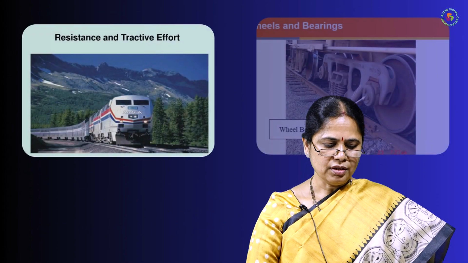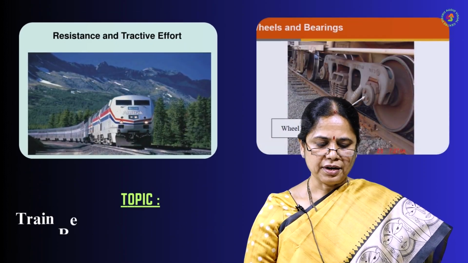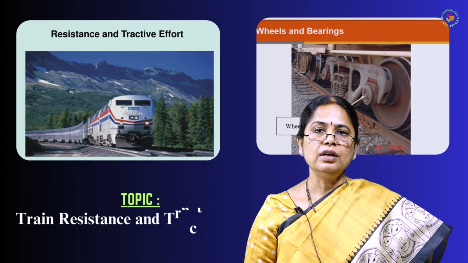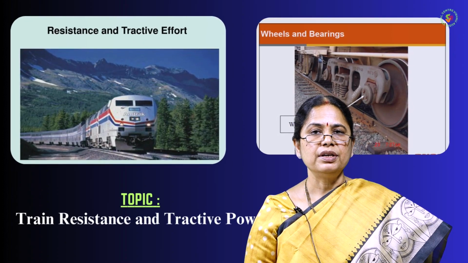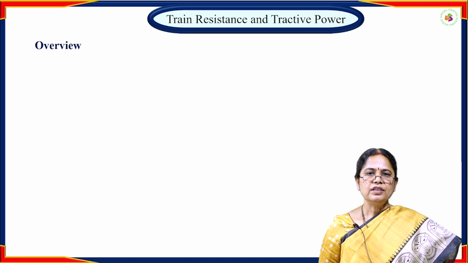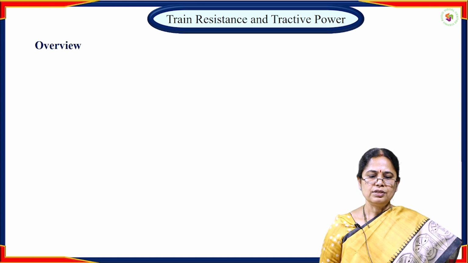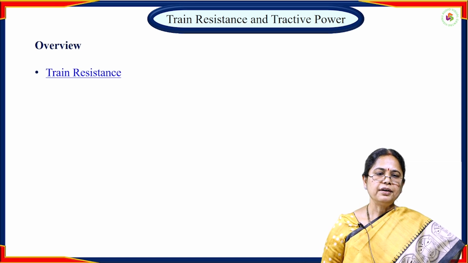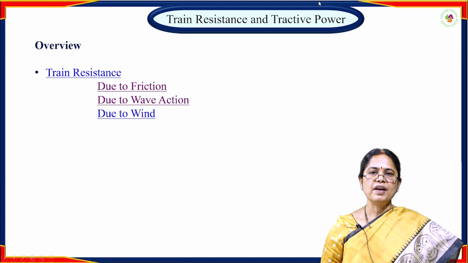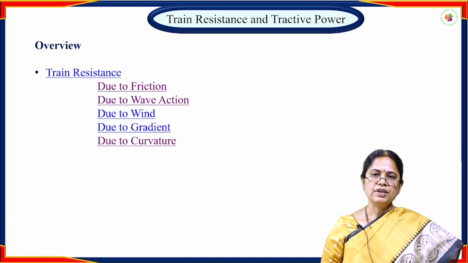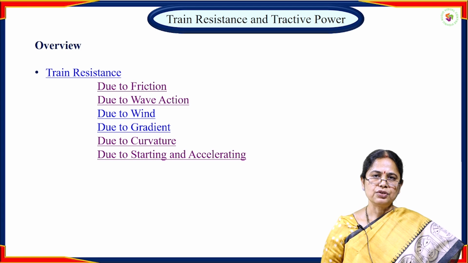Today's session is on train resistance and tractive power. This is one of the topics of railways, airports and harbour engineering. The overview of this session consists of train resistance, which is due to friction, due to wave action, due to wind, due to gradient, due to curvature, due to starting and acceleration.